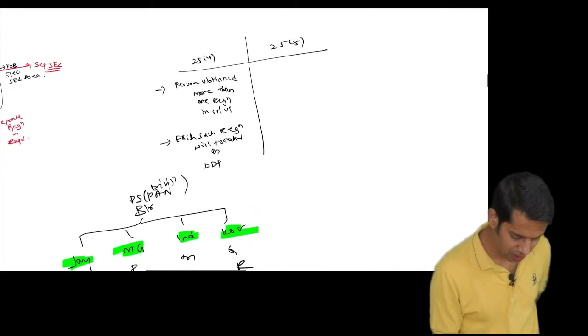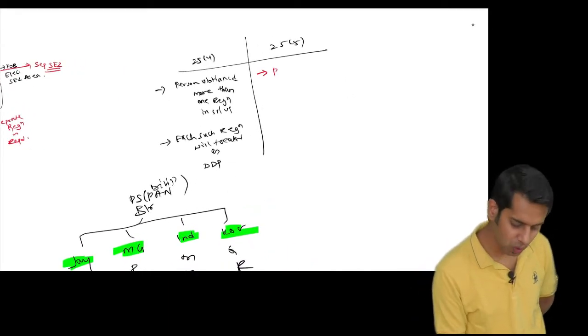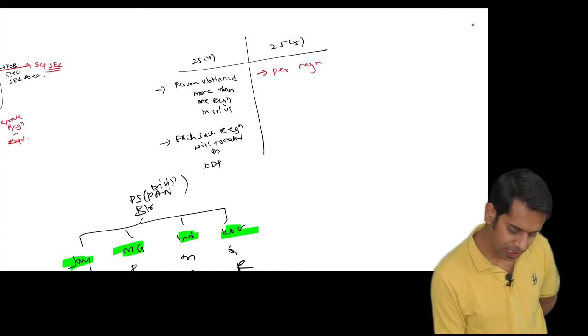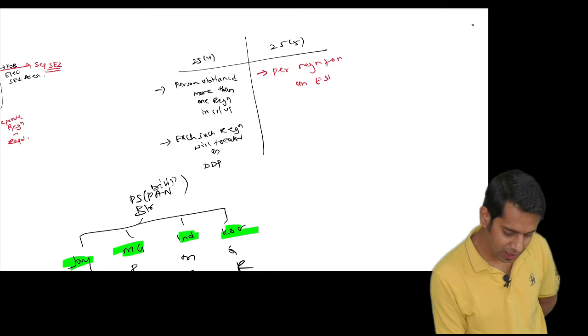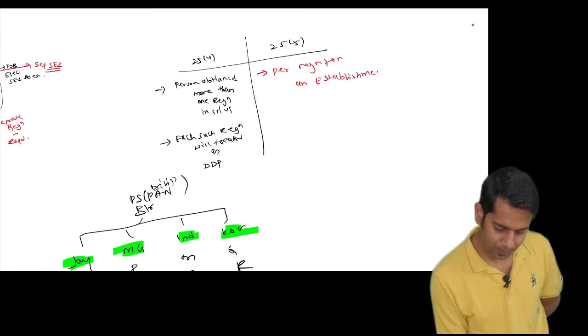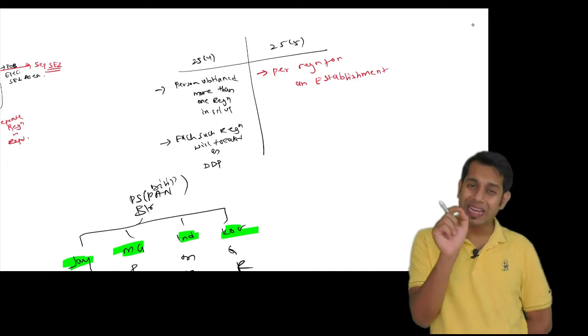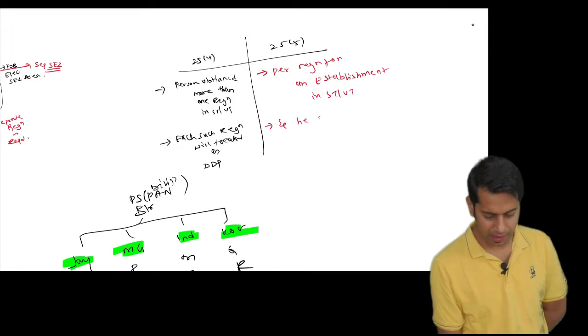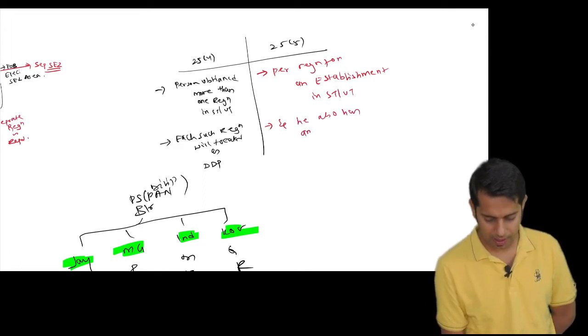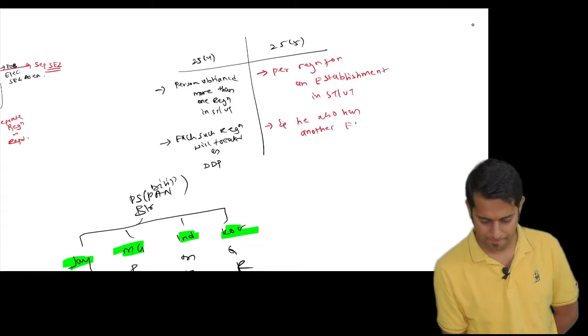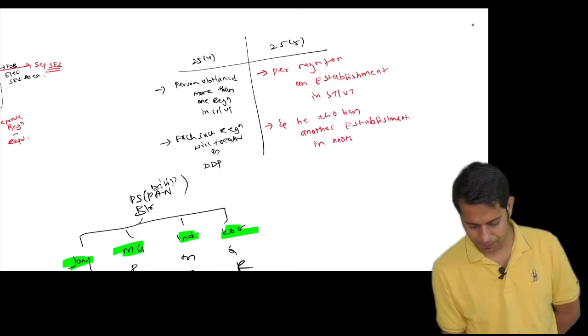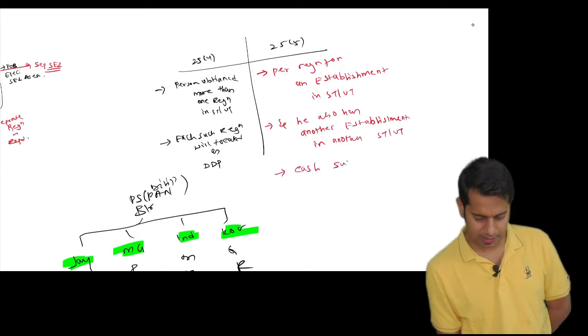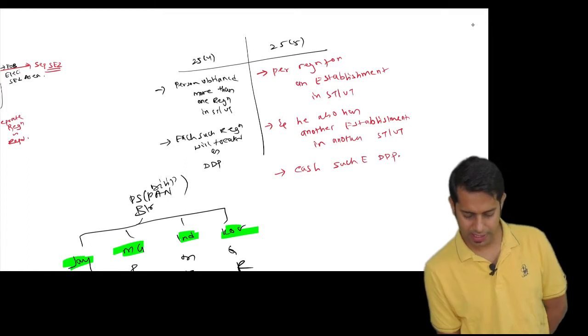Then section 25 subsection 5 says, if a person has obtained a registration for an establishment in a state or union territory and he also has another establishment in another state or union territory, then each such establishment shall be treated as a deemed distinct person.